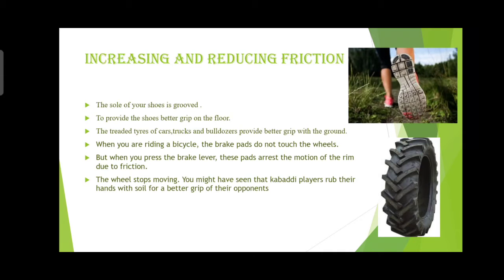Then the tractor tires of cars, trucks and bulldozers provide better grip with the ground. In the tire also there is an increase of friction. They also need grip with the ground. Then when you are riding a bicycle, the brake pads do not touch the wheel. But when you press the brake lever, these pads arrest the motion of the rim due to friction. Then only the bicycle goes slow and stops.